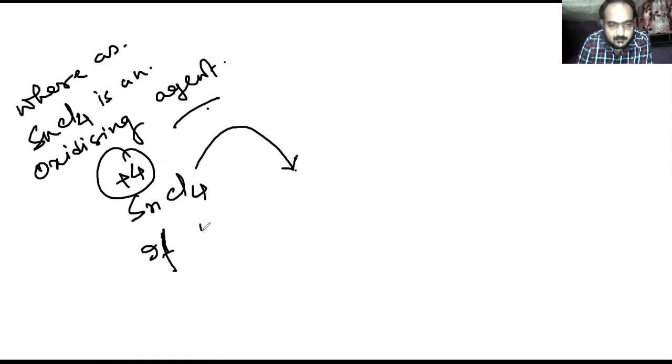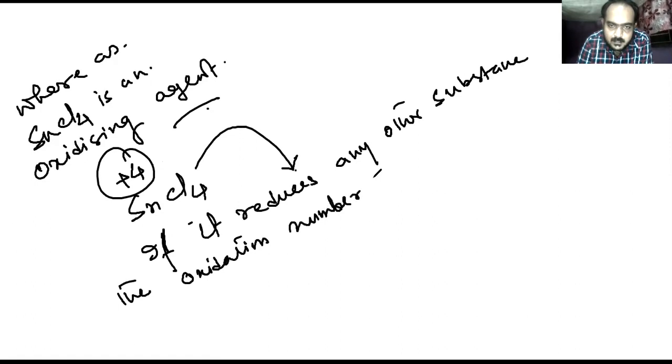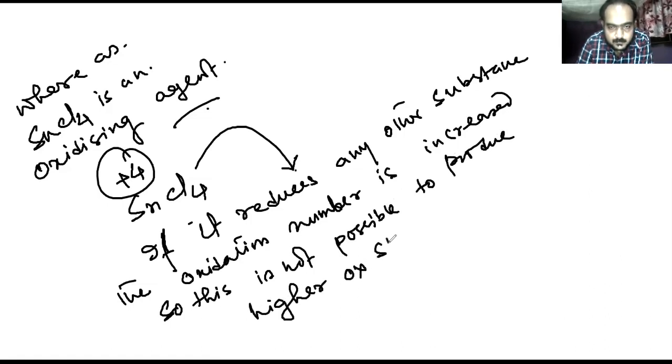If it reduced another substance, its oxidation number would increase, and it is not possible to produce a higher oxidation state than plus 4.